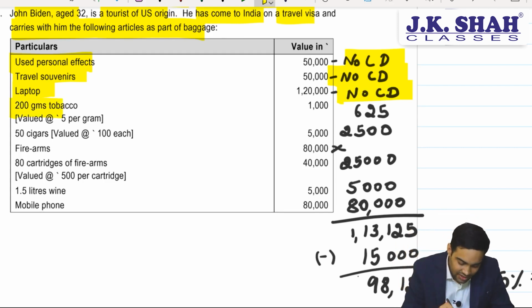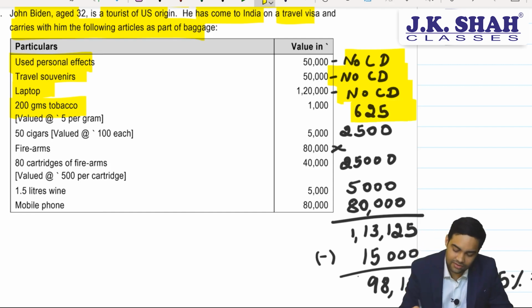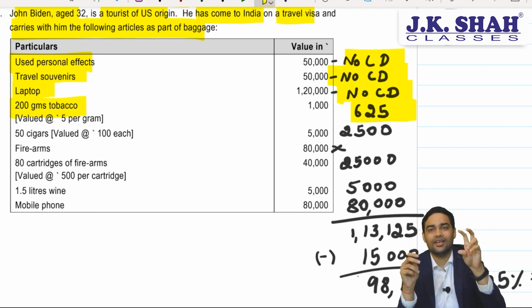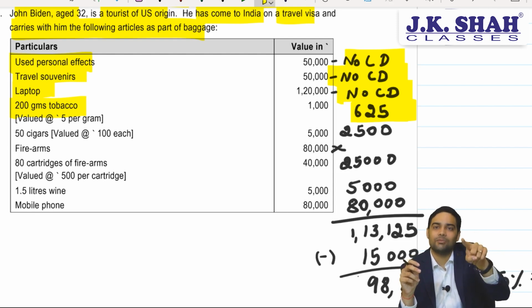No custom duty. 200 grams of tobacco. Careful, people. Tobacco, 125 grams is allowed. A balance 75 grams will not get the baggage rate benefit. They are subject to 100%, but that 100% computation is not there in our syllabus because that comes from a rate notification.